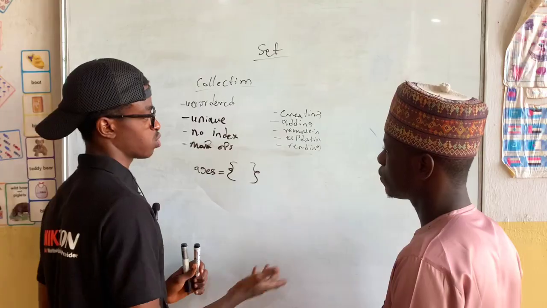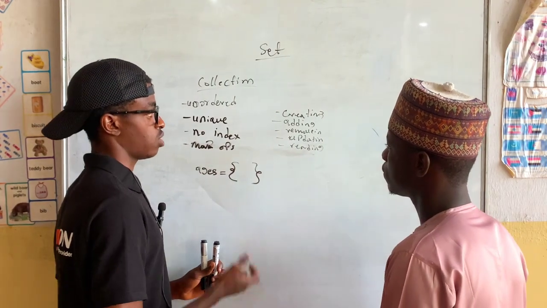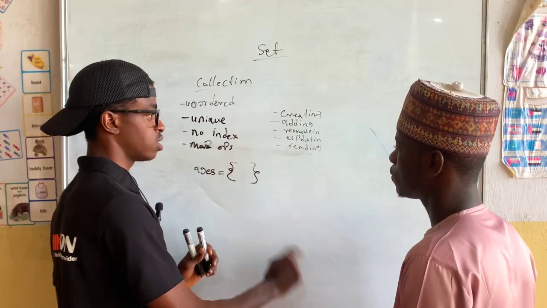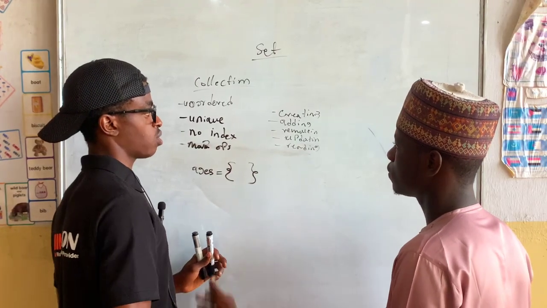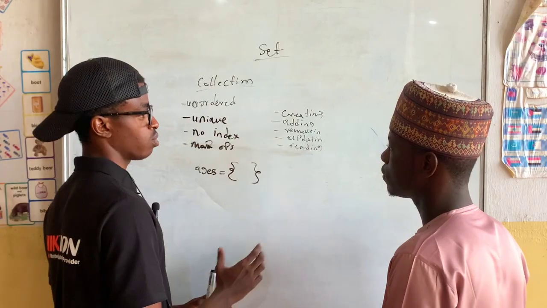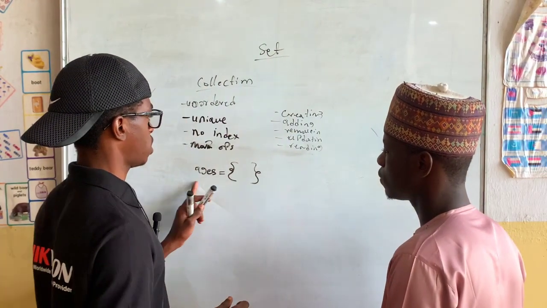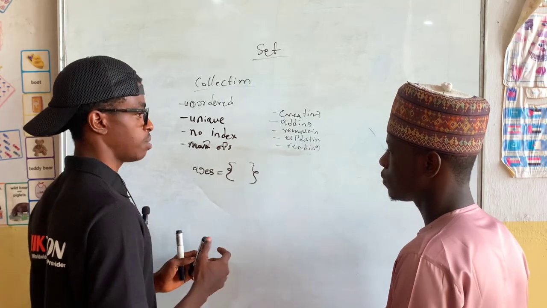How can we throw something into our basket, which is a set? How can we add something to it? Or how can we create the basket? How can we add something to it? How can we remove it? How can we update what we have already inside? And how can we remove an element inside? So this is how we create our set. So how can we add an element to the set?